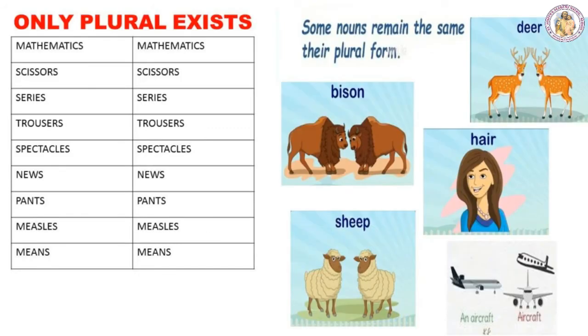The singular and plural forms of some nouns remain the same. For example, cattle, aircraft, bison, deer, fish, information, luggage, sheep, swine, etc. And there are some nouns whose plural forms only exist. For example, mathematics, scissors, series, pants, measles, trousers, spectacles, means, news, etc.